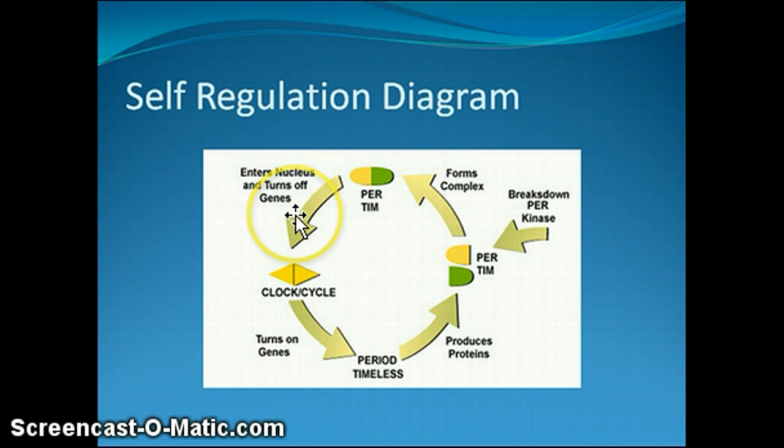Here, the complexes form a supercomplex and stop the production of their own mRNA. Light then re-enters the cell. The supercomplex is broken down, mRNA is produced again, and the cycle starts over.